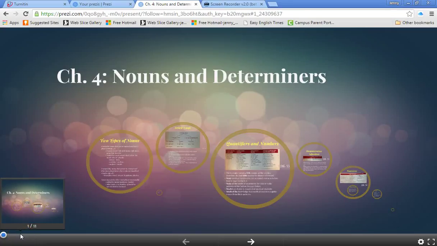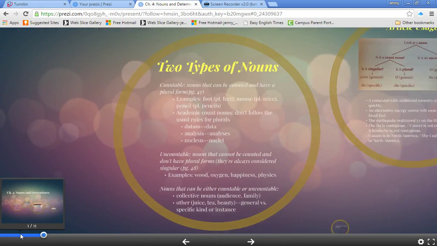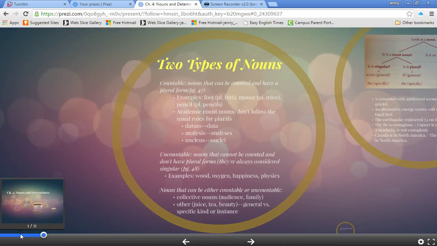This presentation is about nouns and determiners. You already should have done the pretest on page 45. First, let's talk about nouns.